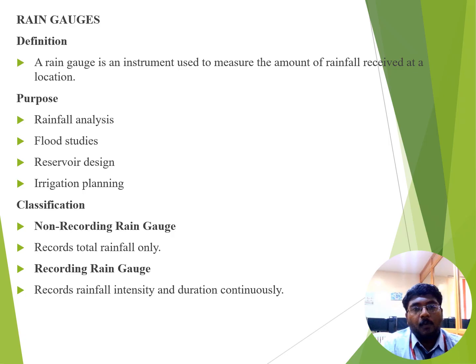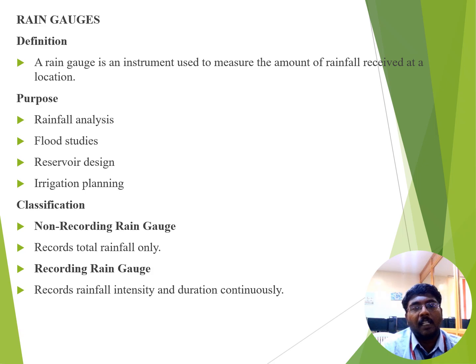Next we see about the rain gauge. A rain gauge is the instrument used to measure the amount of rainfall received at a particular location over a specified period of time. The main purpose of a rain gauge is to measure rainfall for analysis as well as field studies, and it is mainly used for reservoir design, to decide whether a particular location is suitable for a reservoir or not.